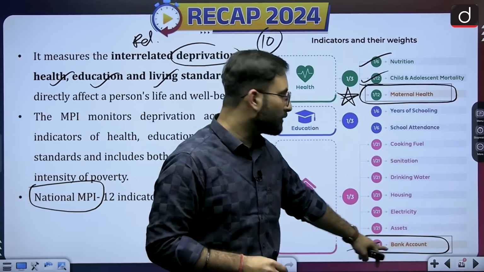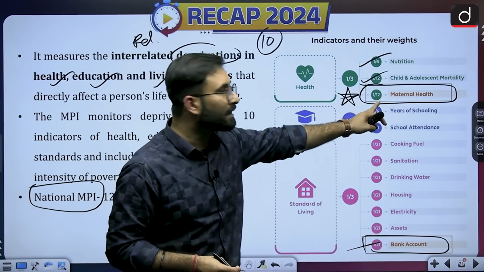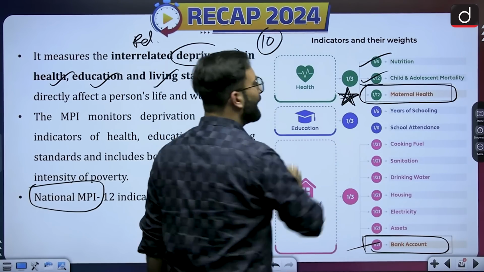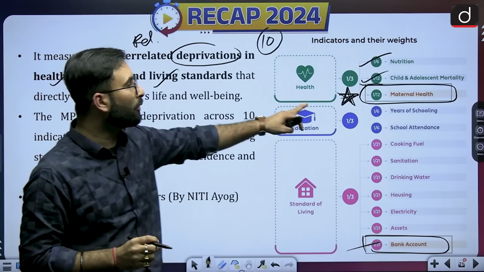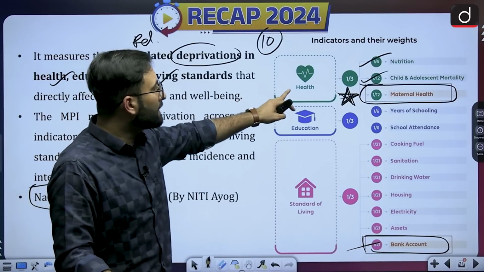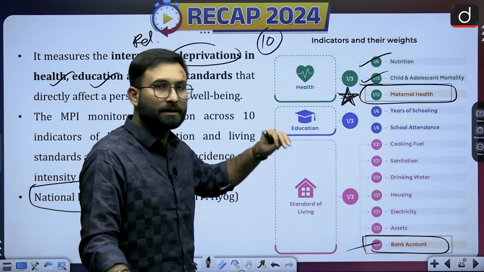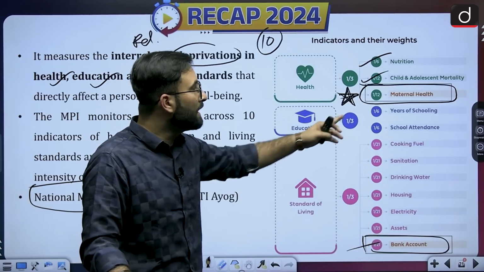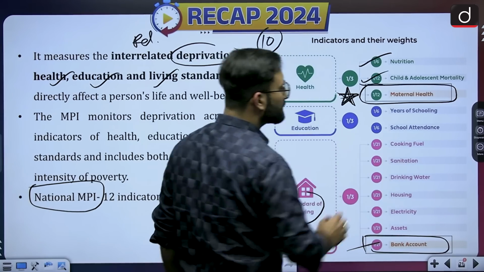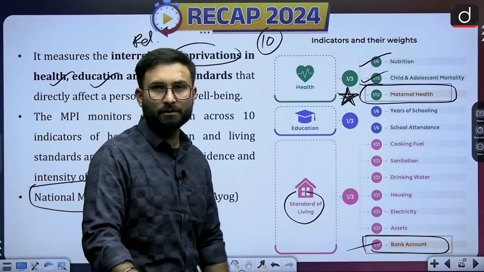So with the bank accounts they are trying to look at financial inclusion, and with maternal health they will be focusing on the health of the mother. So that is an important parameter which is added by Niti Aayog. In the area of health there is nutrition, child and adolescent mortality, maternal health. These are the three indicators that will be used. In education, years of schooling and school attendance, and in standard of living, there are cooking fuel, sanitation, drinking water, housing, electricity, assets and bank accounts for financial inclusion.